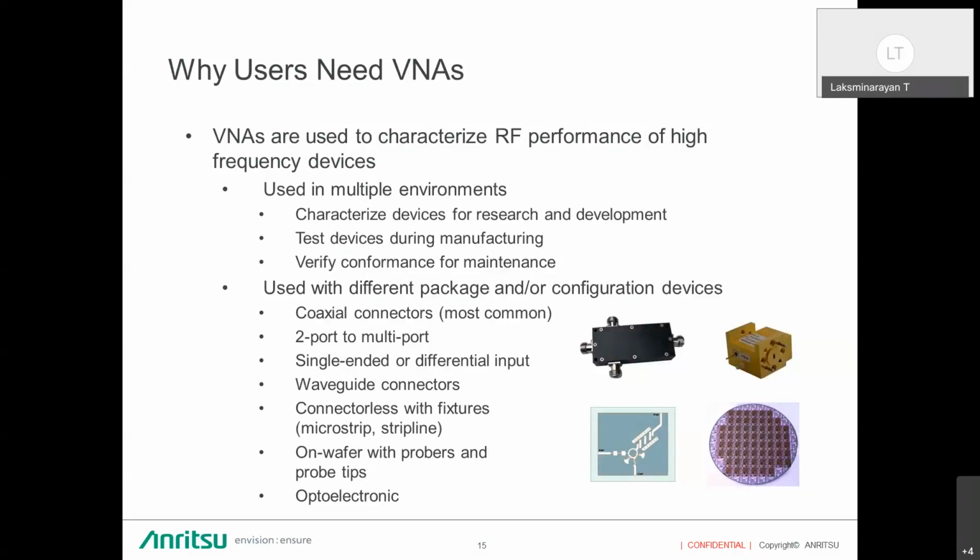And they come in different packages and configurations depending on your device, like what type of device we are using, coaxial or waveguide or any other kind, and what the ports are. Depending on the device, how many ports it has, like a mixer will need a 3-port device. And for high speed applications, you need single-ended and differential inputs and waveguide connectors. These are the configurations related to the device that we can choose when selecting the network analyzer.